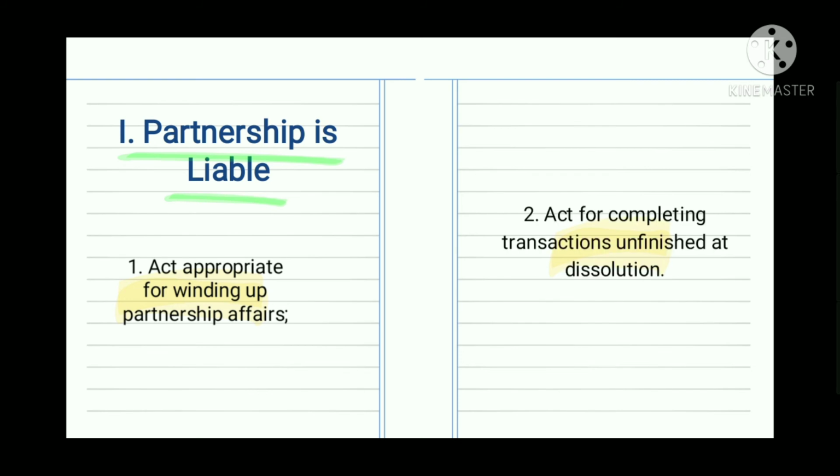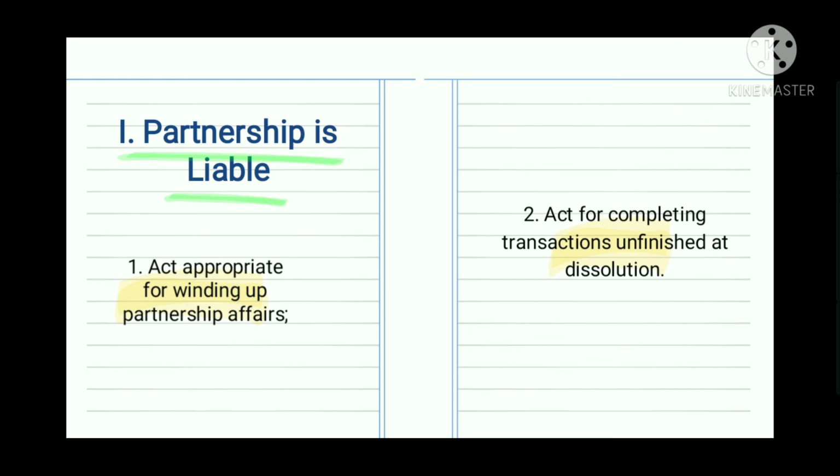Number 2, act for completing transaction unfinished at dissolution. An example for this is the partnership of A and B was dissolved. Thereafter, B transported to X, a client, the undelivered goods and inventories by virtue of a previous contract of sale prior to the dissolution. Liable ang partnership dito since yung transaction is made before the dissolution. Kaya kailangan nila i-deliver yung goods and inventories kay X.